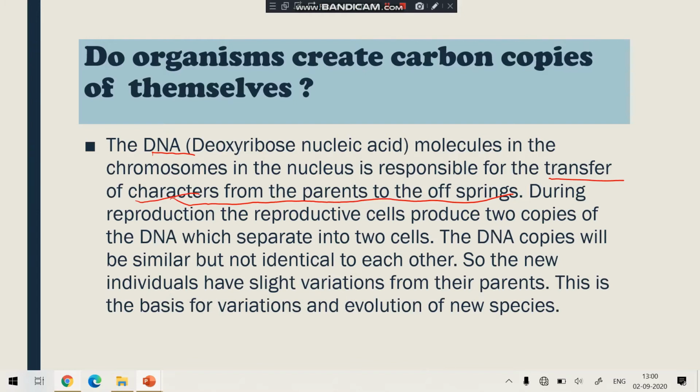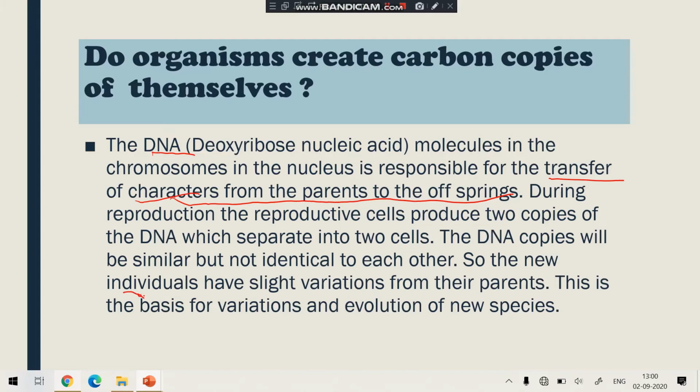That's why you have observed that you have some features of your mom or some features of your dad, but you are not an identical copy of your parent, or your brother or sister. You have the features of your parents, but all of you also have some different characteristics. So why does this variation occur? One reason is the DNA copying.